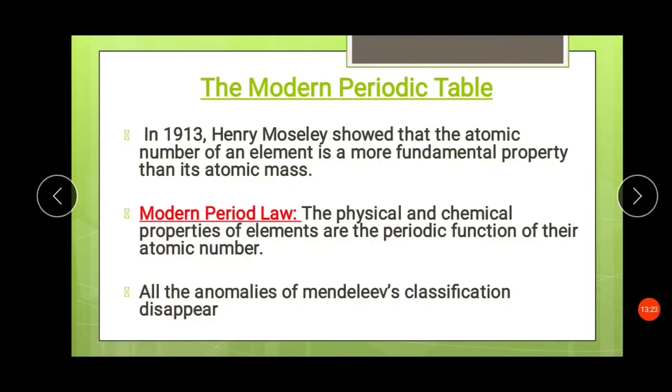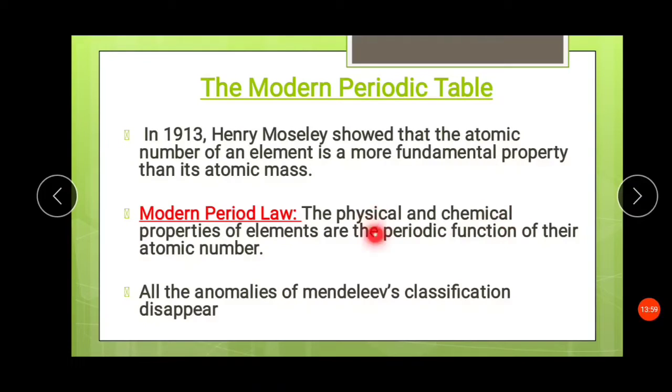Moving further, we are here to the modern periodic table. The modern periodic table was a modification of the Mendeleev periodic table. In 1913, Henry Moseley showed that the atomic number of an element is a more fundamental property than its atomic mass. So this modern periodic table was the first periodic table which was arranged on the basis of atomic number. Who proposed it? Henry Moseley in 1913.